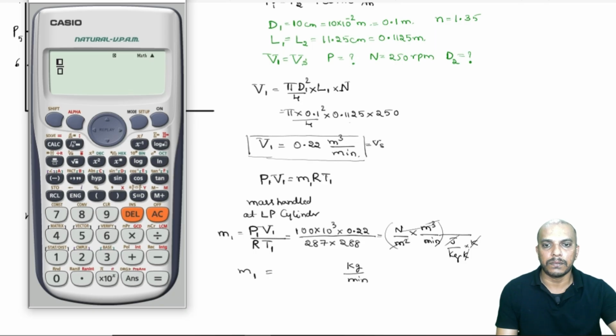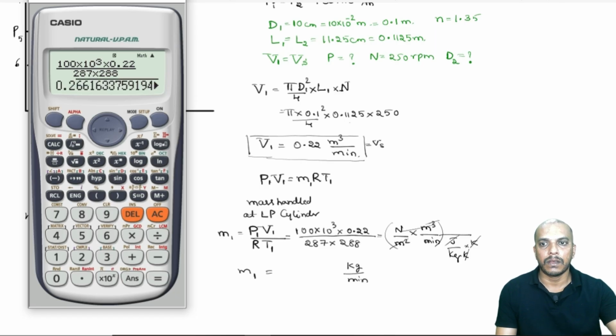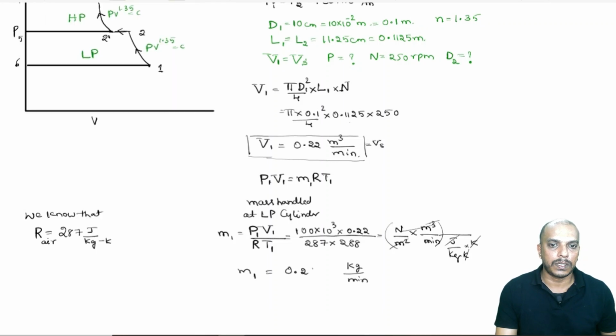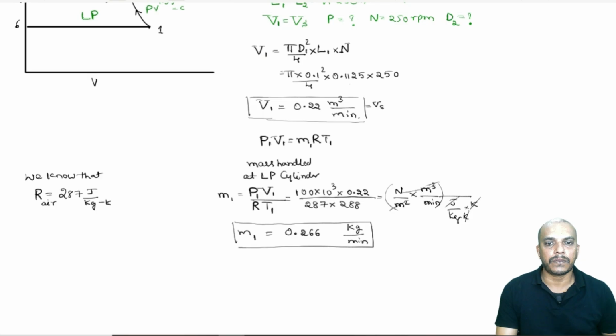Now, let us solve this equation. 100 into 10 power 3 into 0.22 divided by 287 into 288. So, that will be 0.266 kg per minute. We can also write this in terms of kg per second, that is we will have to divide this by 60.